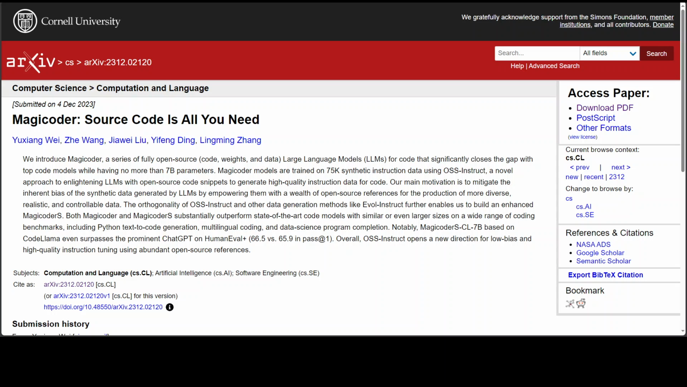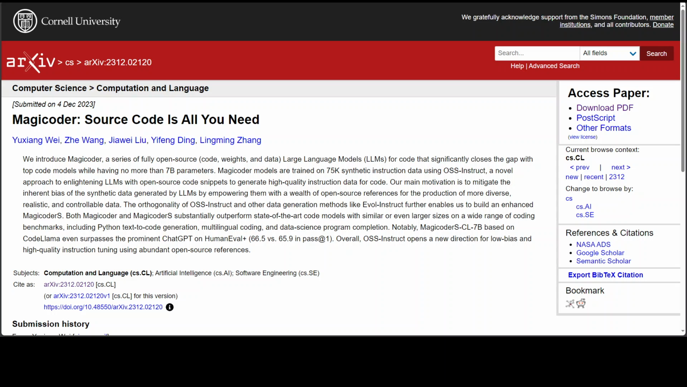In this video, I am going to share a fascinating research with you in the realm of coding through LLMs. MagiCoder has introduced a series of large language models, or LLMs, for code generation, excelling in a range of coding benchmarks. It's a new approach which uses open source code snippets for high quality data generation.